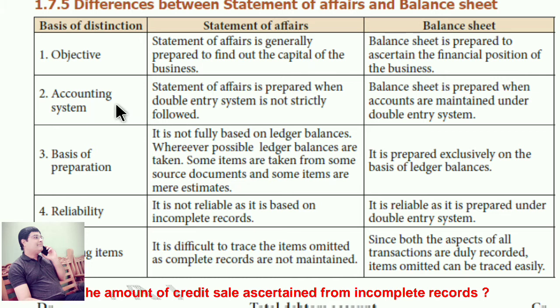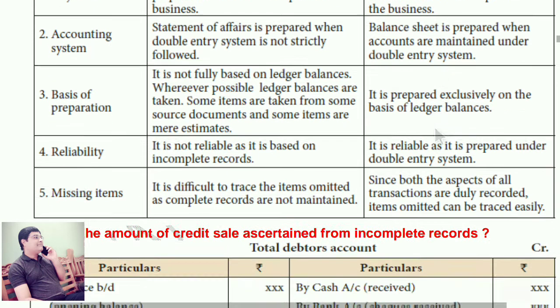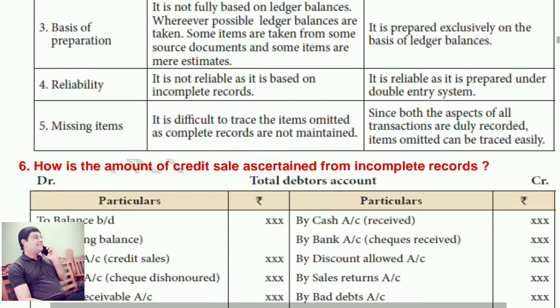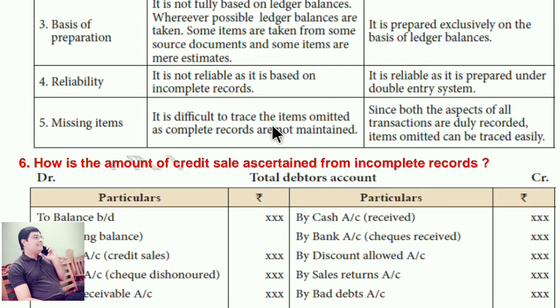Accounting system. Statement of affairs is prepared when double entry system is not strictly followed. Balance sheet is prepared when accounts are maintained under double entry system. Third point, basis of preparation.